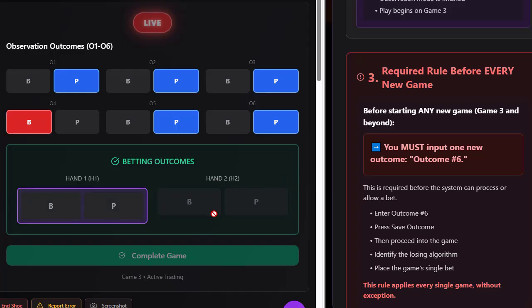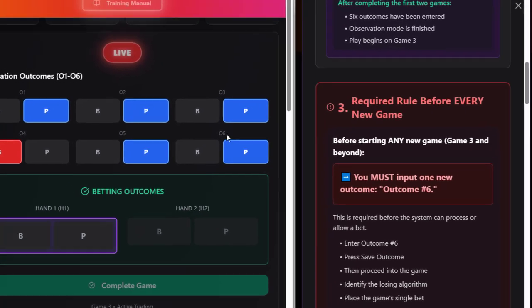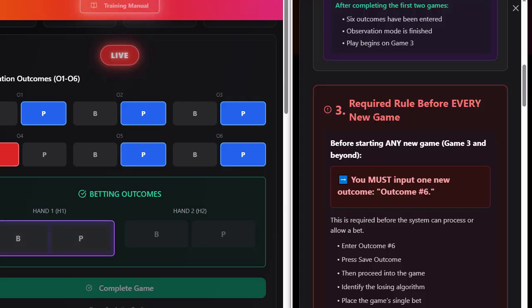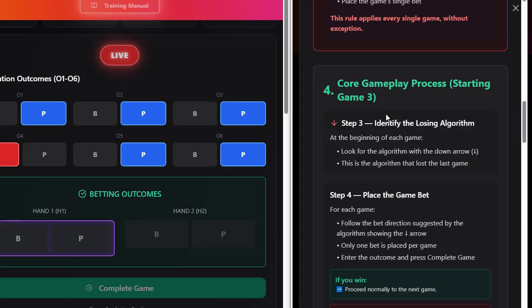So after we hit complete game, the very next game you play, you always have to put in the outcome for outcome 6. It's just something you have to remember. It's not going to let you go past it anyway, but just remember that.